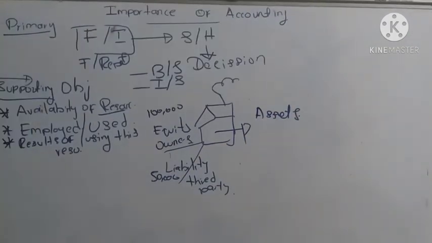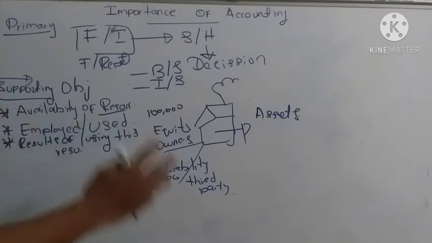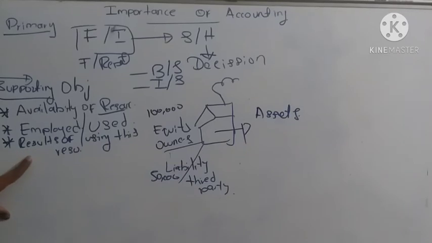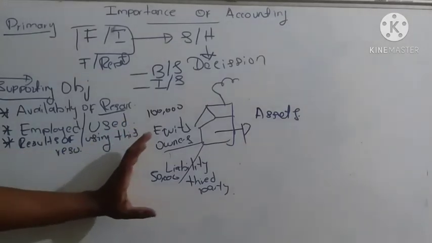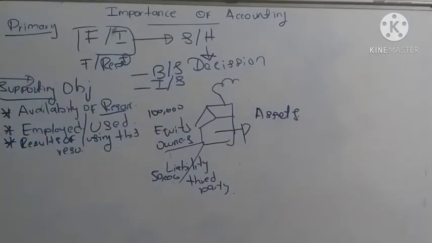So accounting will show how much is the asset. Third one is the result of using these resources. By investing these resources in assets, what is the result?